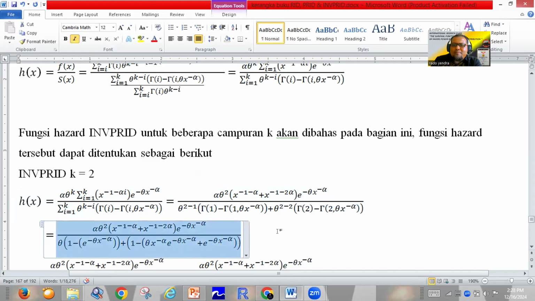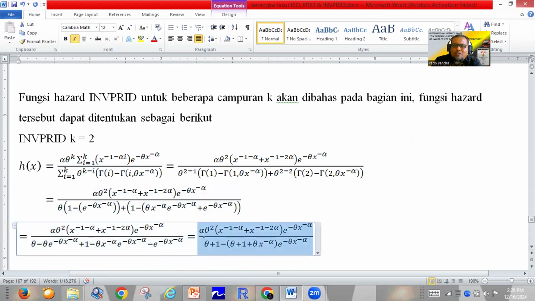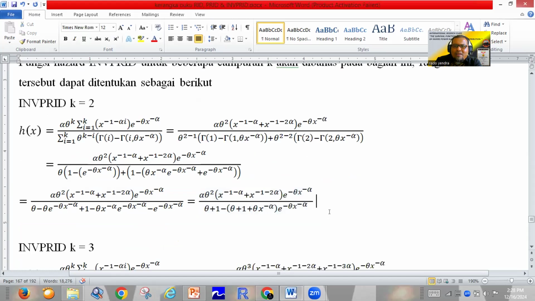With easy mathematics, we can find the Hazard function of the inverse power Rado-Institute distribution for K equal to 2: alpha theta power 2 multiplied by x power minus 1 minus alpha plus x power minus 1 minus 2 alpha, multiplied by exponent minus theta x power minus alpha, divided by theta plus 1 minus theta plus 1 plus theta x power minus alpha multiplied by exponent minus theta x power minus alpha. This is a very easy explanation about the Hazard function.